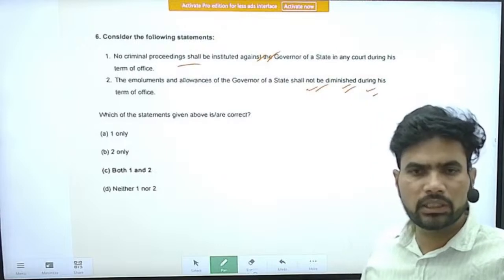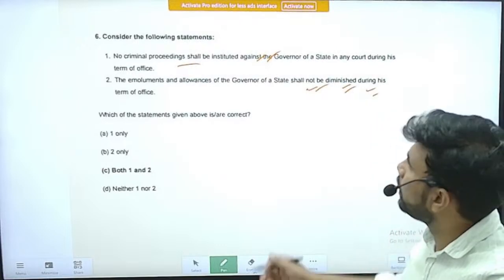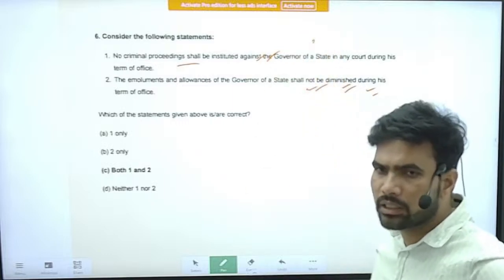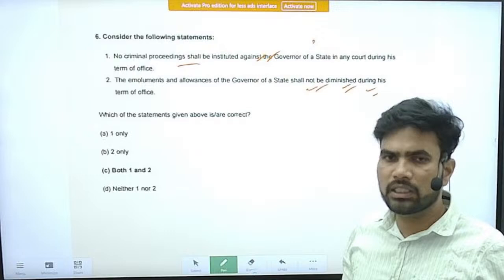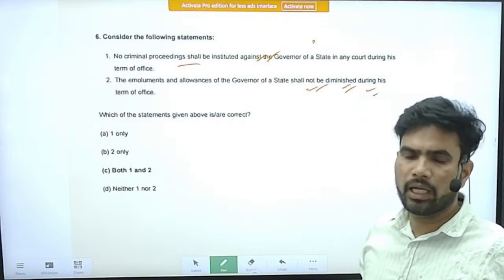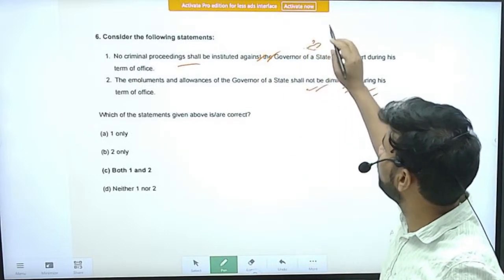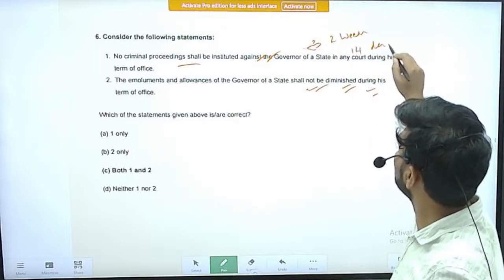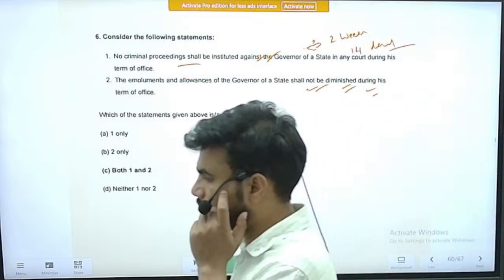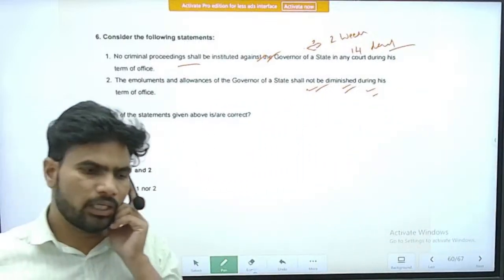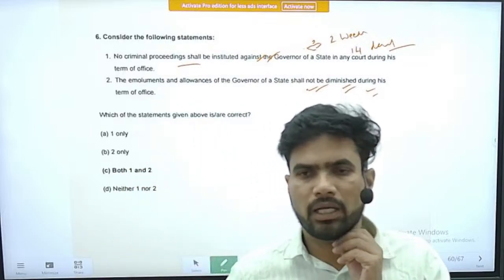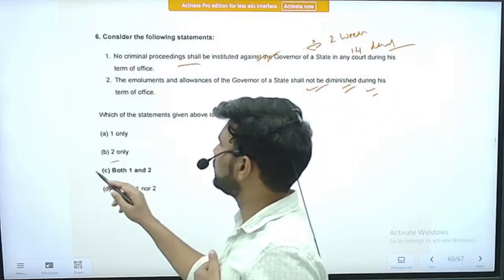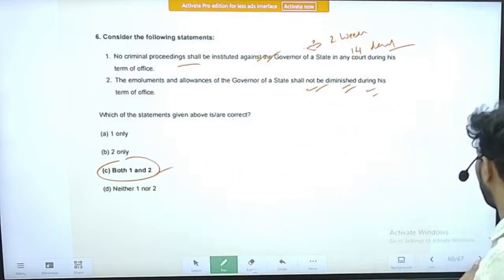So this is about the criminal laws. No criminal proceedings can be proceeded against them. What about the civil cases? Yes, civil cases can be proceeded against them, but by serving a notice of 2 weeks, that is 14 days. By serving a 14 days notice, we can proceed in civil matters against the governor, or for that matter against the president also. Right. So the correct option is option C. Both statement 1 and 2 are correct.